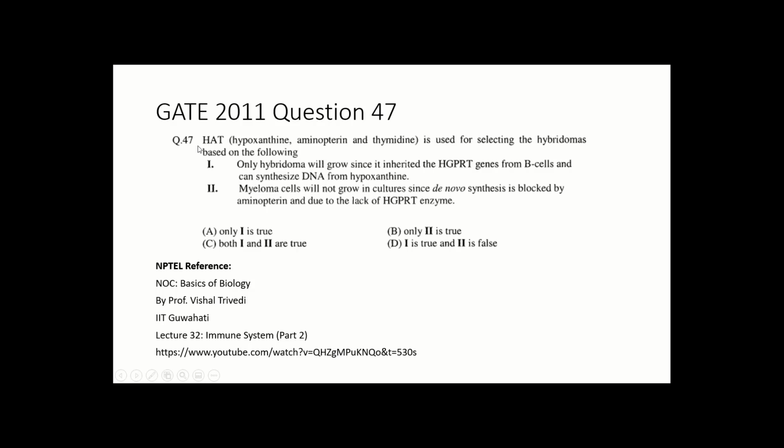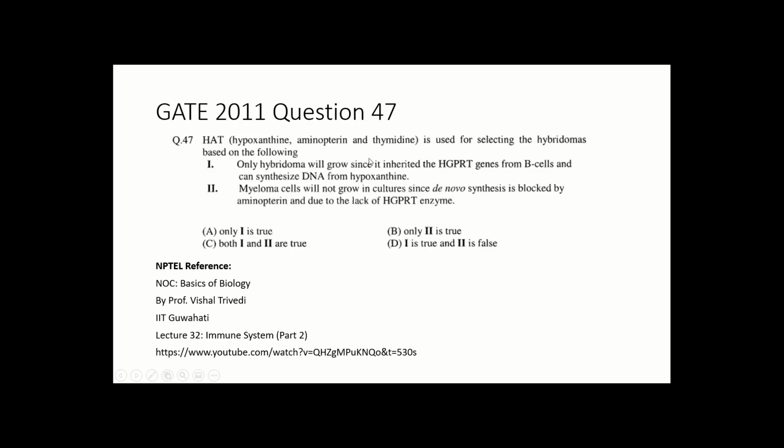Hello everyone. So in this video we will discuss question number 47 of GATE 2011. The question is asking: HAT, which is composed of hypoxanthine, aminopterin and thymidine, is used for selecting the hybridoma based on the following.